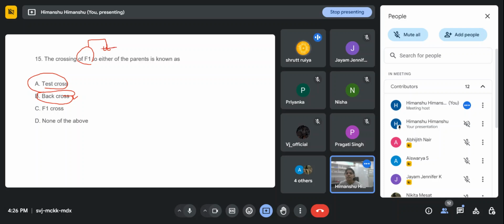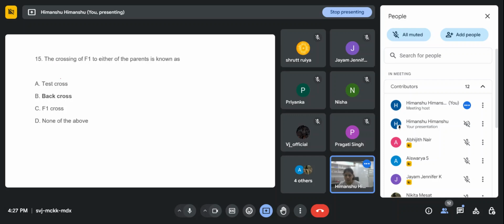Yes, ma'am. Because we already discussed that in a test cross, it's fixed that we cross the F1 to the small t, that is dwarf, homozygous recessive. So back cross is the right answer.